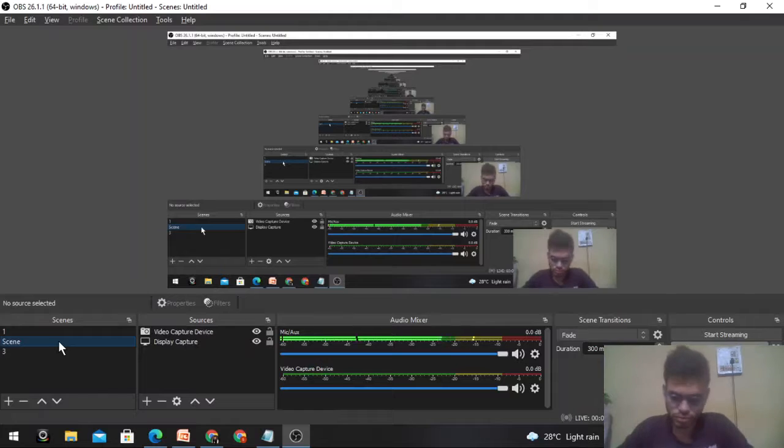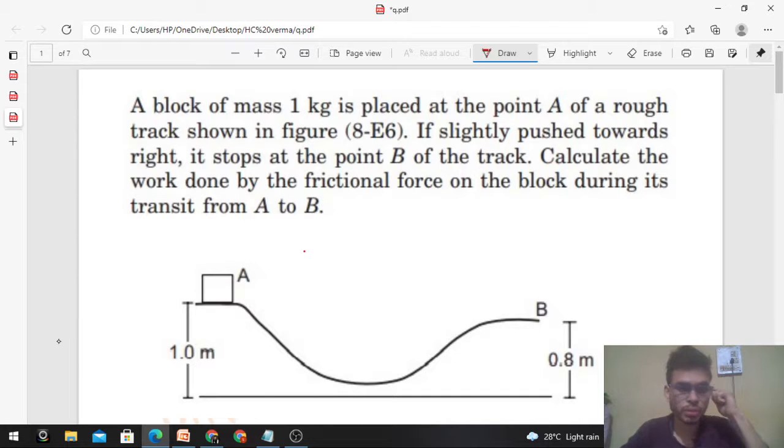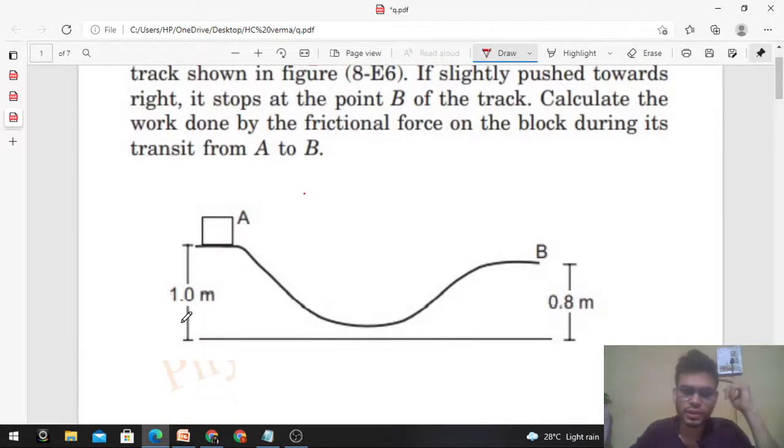Okay, hi everyone. So today let's discuss this interesting problem. It says a block of mass 1 kilogram is placed at the point A of a rough track shown in figure. If slightly pushed towards right, it stops at the point B of the track. Calculate the work done by the frictional force on the block during its transit from A to B. Fine. So this is the initial position at A, and this is your final position at point B.